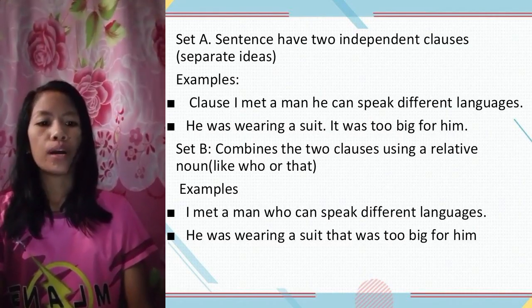Set B. Combined sentences using a relative pronoun.